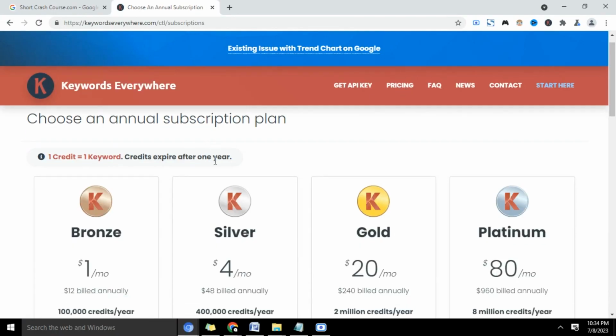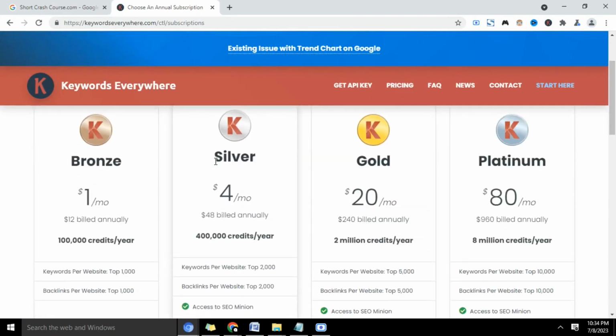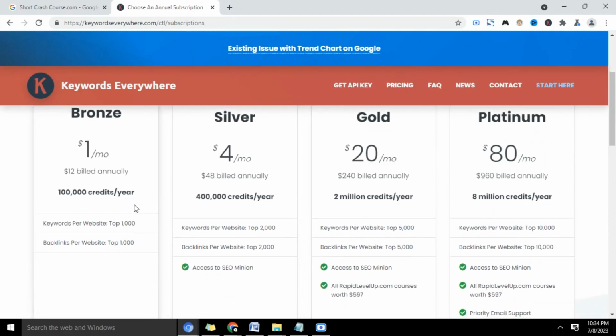And once you click there, you're going to see their plans. So they have four beautiful plans here. The first one is the Bronze plan, which is so affordable. This is billed annually, which is $12, and you're going to get 100,000 credits here for a year. Okay, so you're going to get keywords per website, top 1,000 keywords, then backlinks per website, top 1,000 backlinks. Now, the difference between the Bronze, which is $1 per month, and the Silver is that the Silver can give you up to 2,000 keywords of the website and up to 2,000 backlinks.